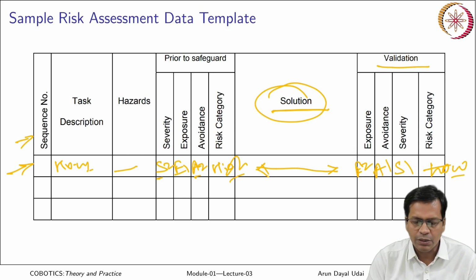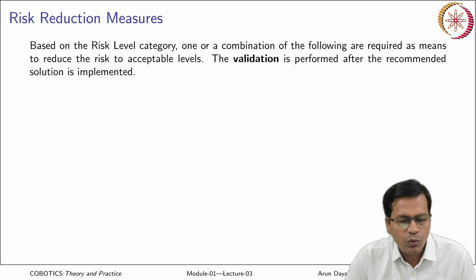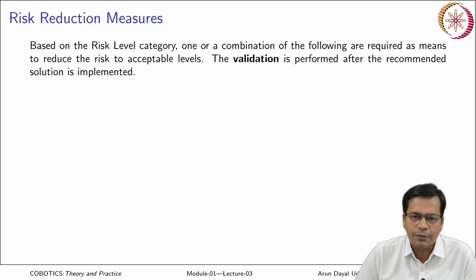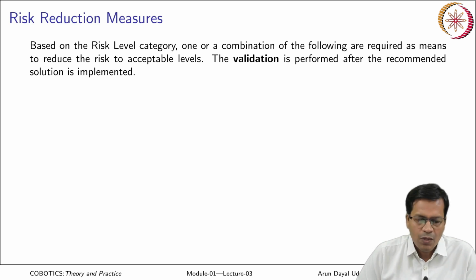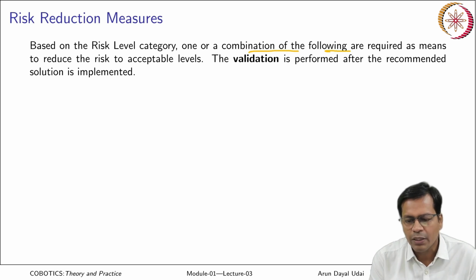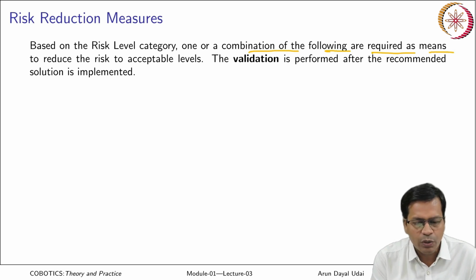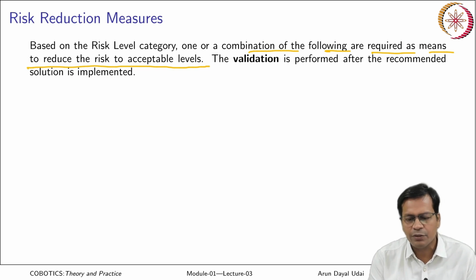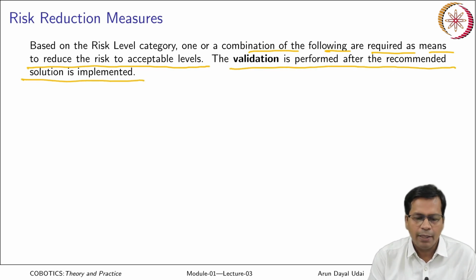Once this is formed, then you do the risk reduction measures. Some measures could be like this. Based on the risk level category, one or a combination of the following are required as means to reduce the risk to acceptable levels. The validation, as you have seen, is performed after the recommended solution is implemented.